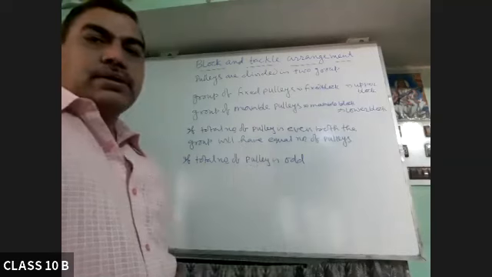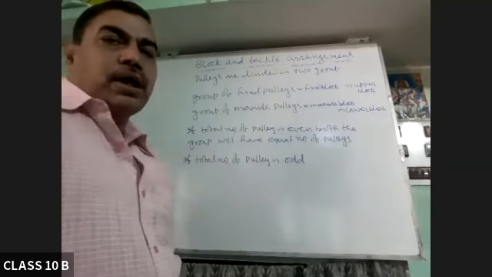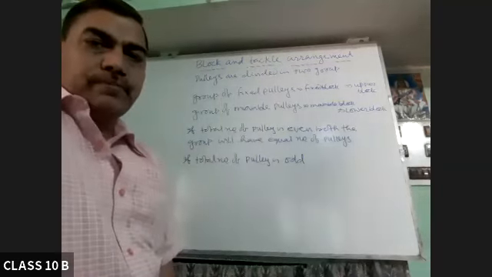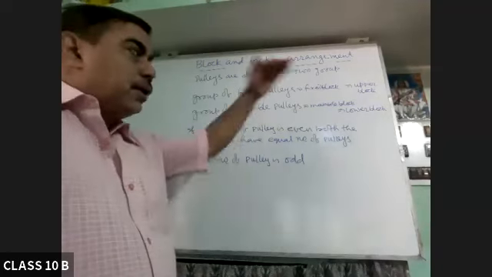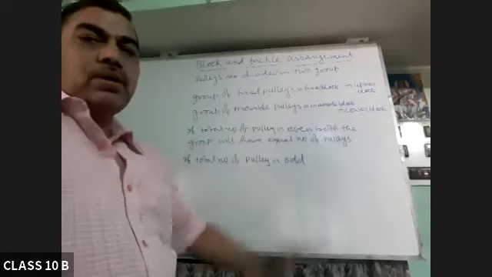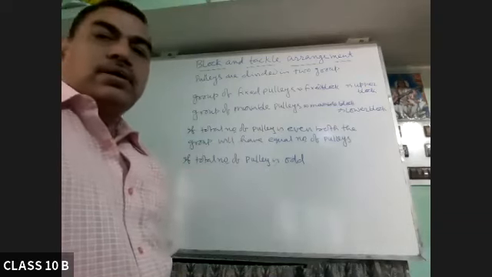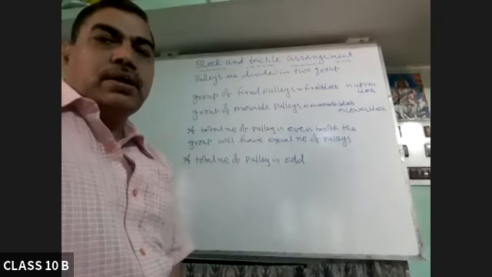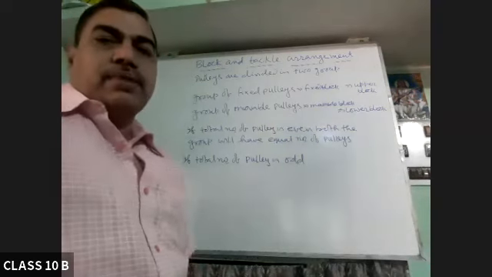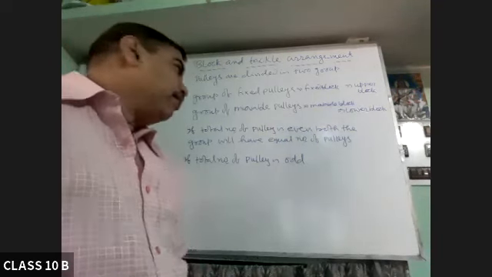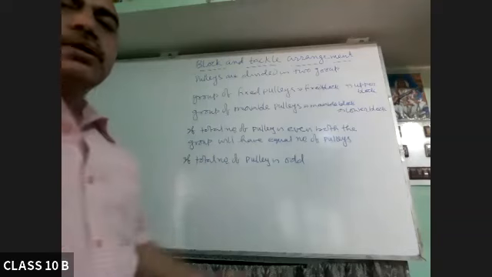In that case, the upper block will have one more pulley. That is, if 5 are there, then 3 will be in the upper block, that is the fixed block, and 2 will be in the movable block. If we are applying the effort in the convenient direction, that is downward direction, that will be the general case.